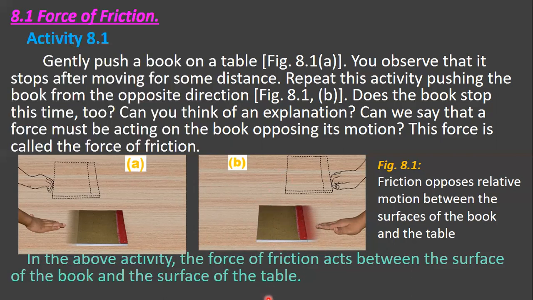In this activity, the force of friction acts between the surface of the book and the surface of the table. This is the surface of the table, and this is the surface of the book. And is this friction the same for all surfaces, and does it depend on the smoothness of the surfaces? Now, let us find out.